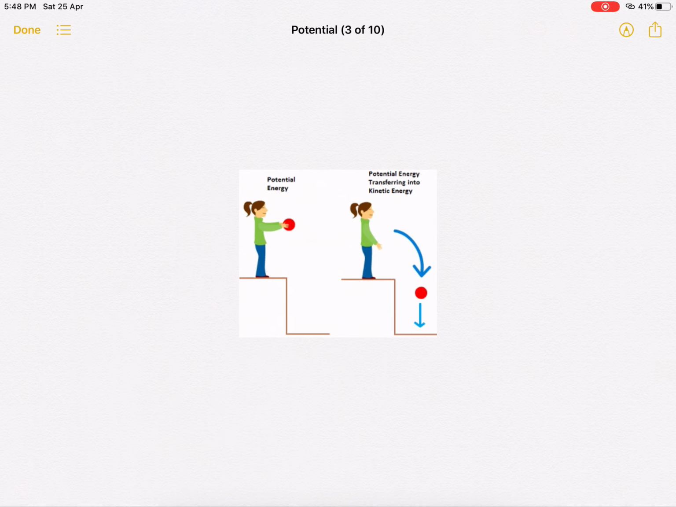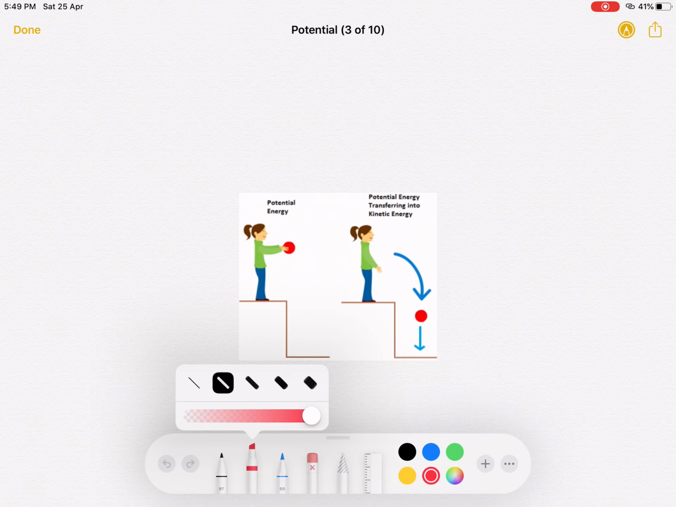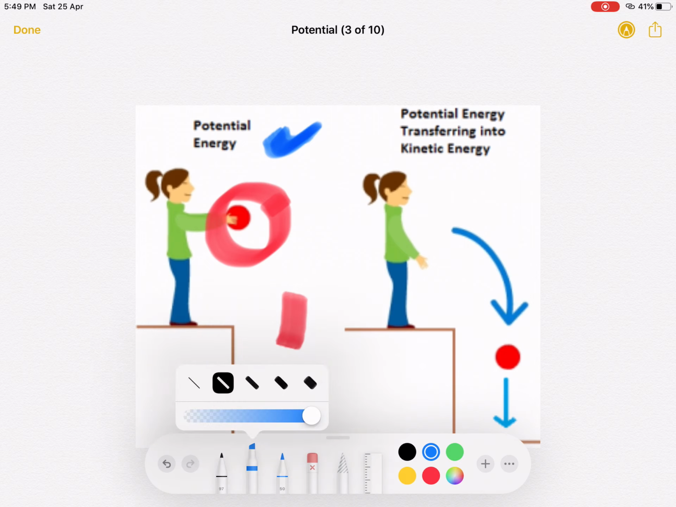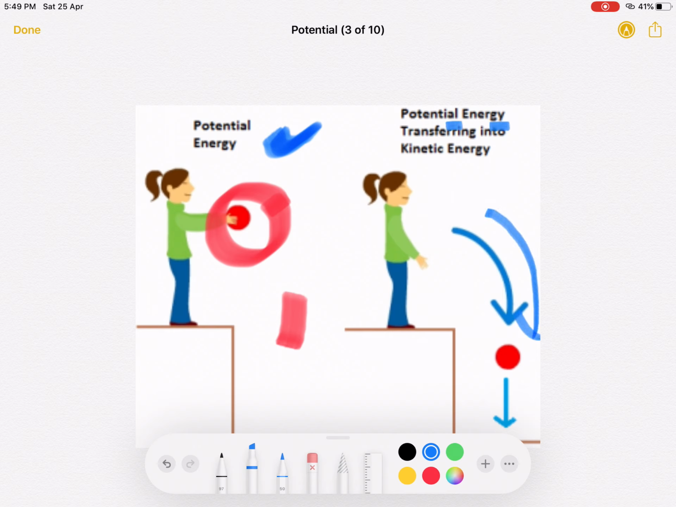Now the term kinetic energy comes. What is it? Look at this picture. A girl has this ball, and here the ball has potential energy because the ball is not moving. If she throws the ball, then that potential energy is transferred into kinetic energy. Now this ball has kinetic energy.